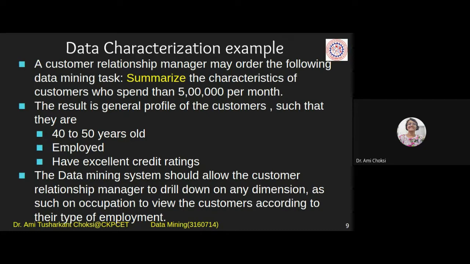Now, but I do not want to get that only. I want to get the characteristic. Why do I want to have the characteristics of those people? Because I'm interested in those people. Why am I interested in those people? Because people who are spending more than 5 lakh per month must be having good income, right? So I can attract them for my products and can say that we'll be having more profit. That is what we want to have, isn't it?